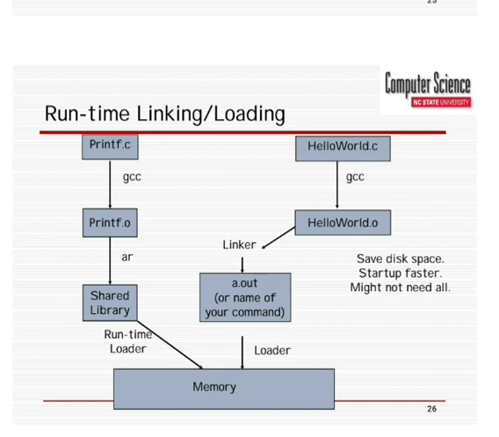Then from helloworld.c, helloworld.o, it saves disk space and starts up faster, as it might not need all of the library. One path is through the linker and one is through the loader. Through the linker we get a.out or the name of our command, then to the loader, and finally to memory.